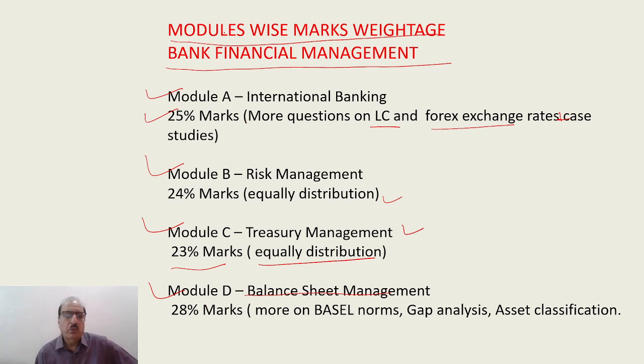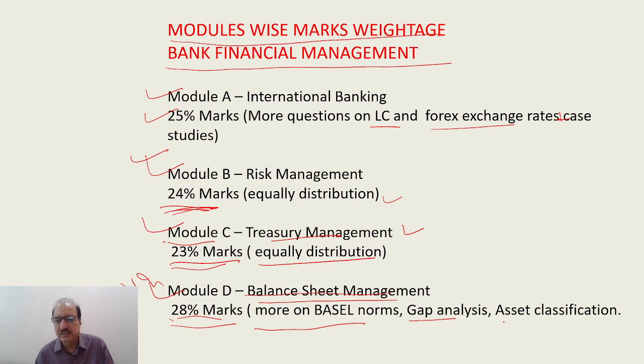So what we have done now, bank financial management, module wise mark weightage. Module A, 25% marks come, more questions on LC, foreign exchange, and case studies. Module B, 24% of marks come from risk management. Module C, 23% marks come from treasury management. And very important, 28% marks from balance sheet management, which is the most important: Basel norms, gap analysis, and asset classification.